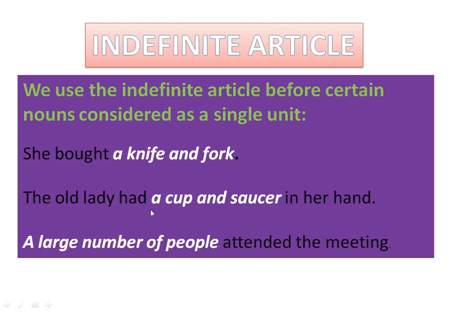The old lady had a cup and saucer in her hand. Your cup and saucer should be taken as a single unit. We cannot separate it. So a cup, and when we use cup and saucer as a single unit, we use the indefinite article. Your cup begins with a consonant sound, therefore you use a here.